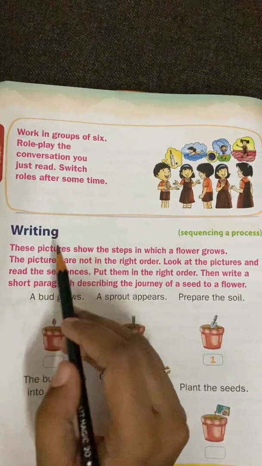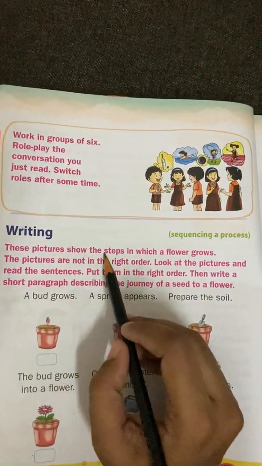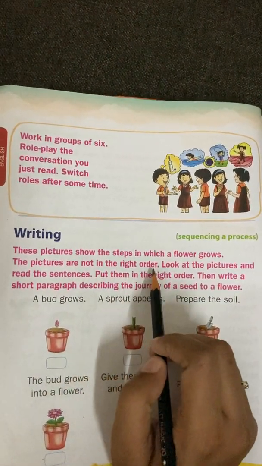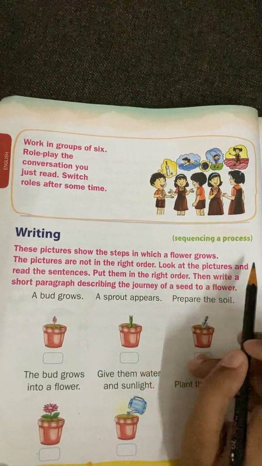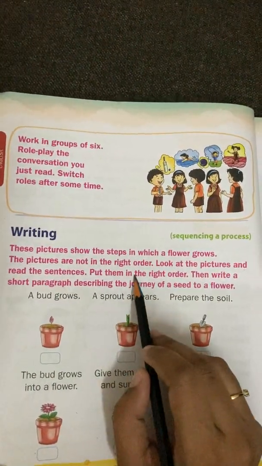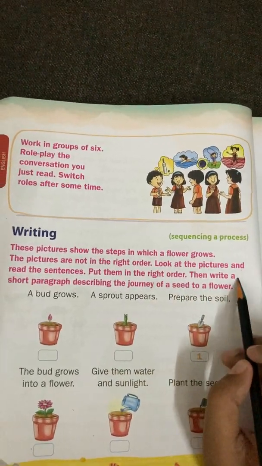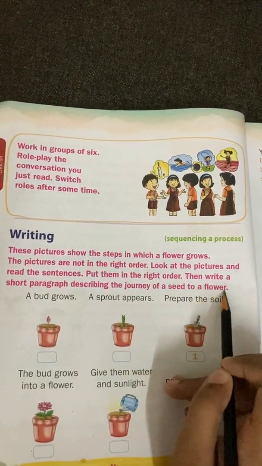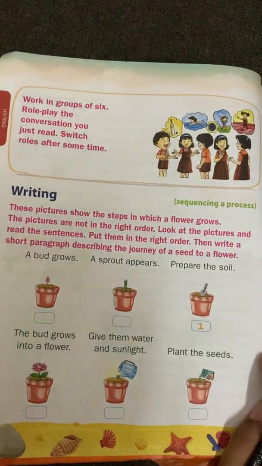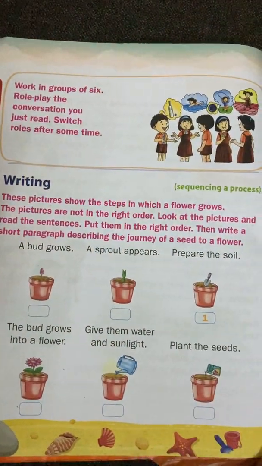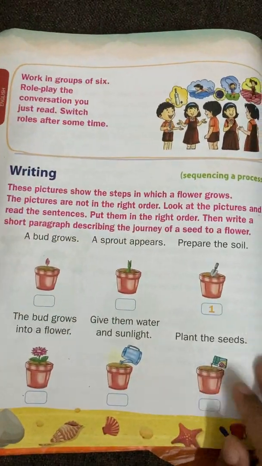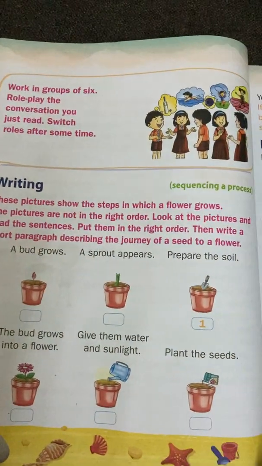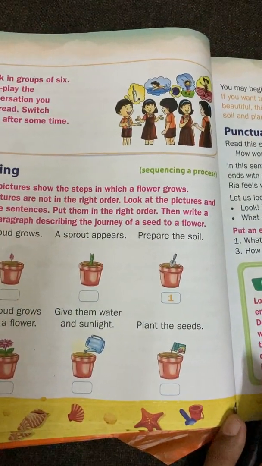Now writing. These pictures show the steps in how a flower grows. The pictures are not in the right order. Look at the pictures and read the sentences. Put them in the right order. Then write a short paragraph describing the journey of a seed to a flower. So first we will write the sequence. Okay, children, there are 6 pictures here, but they are not in order.